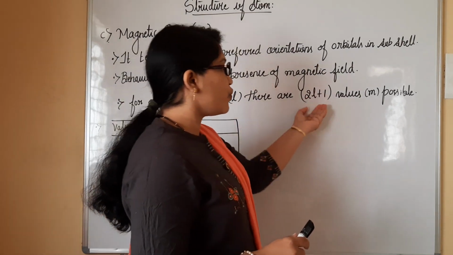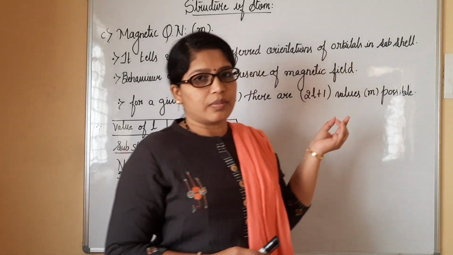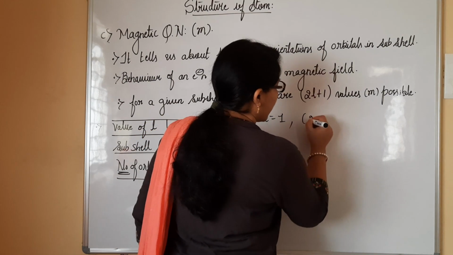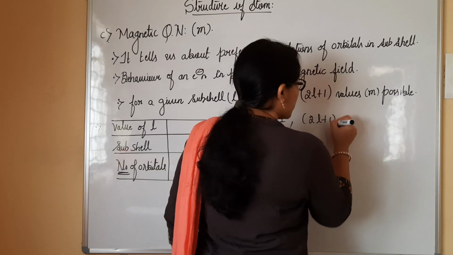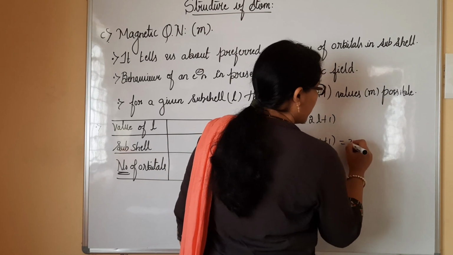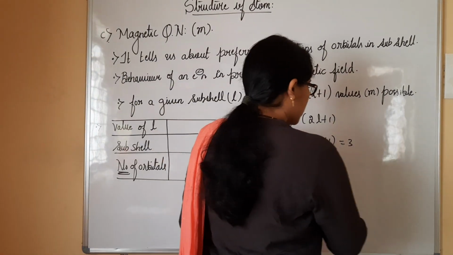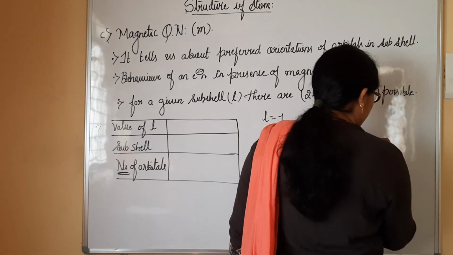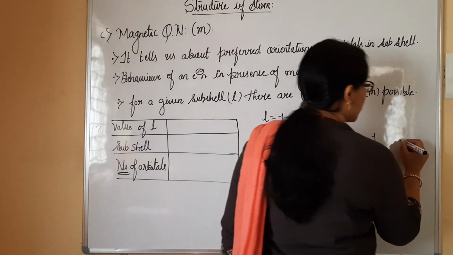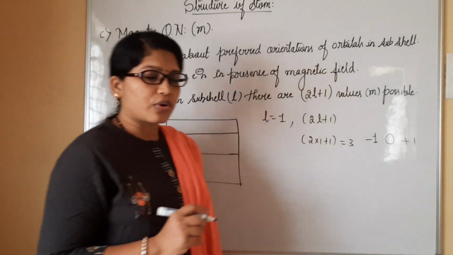Then this 2l + 1, the values we obtain here, are definitely for the magnetic quantum numbers. Now see, when you consider l equal to 1, you apply it in 2l + 1. So you will have 2 × 1 + 1, and in total you will get 3 orbitals present in the subshell. Now see here, what we have to understand: the magnetic quantum number is going to be represented as -1 as well as +1, and in between we will have 0. In total 3 orbitals are going to occur.